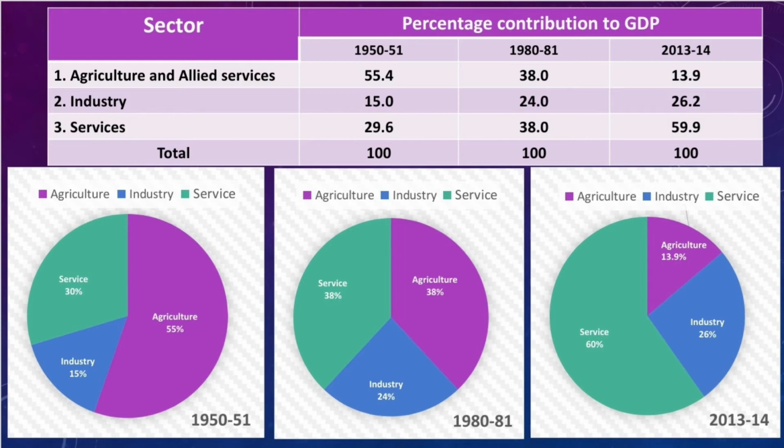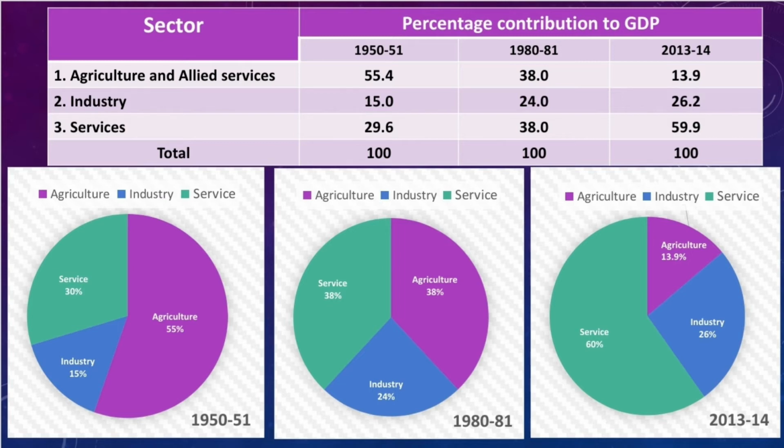In agriculture and allied activities, the contribution in 1950-51 was 55.4. But in 1980-81, the contribution decreased to 38%. And now in 2013-14, the contribution of agriculture decreased again to 13.9. So by observing this, you can understand that the contribution of the primary sector has declined, isn't it?